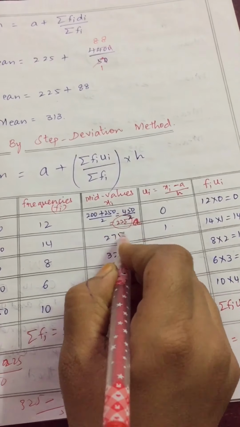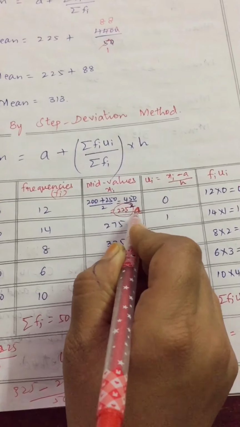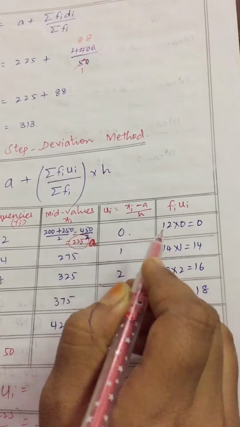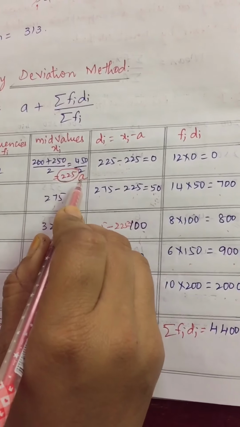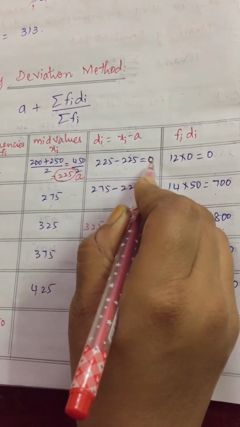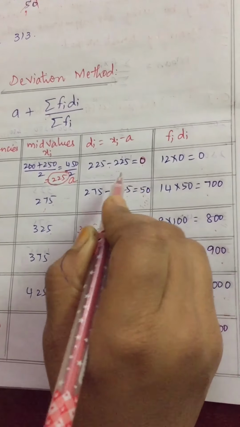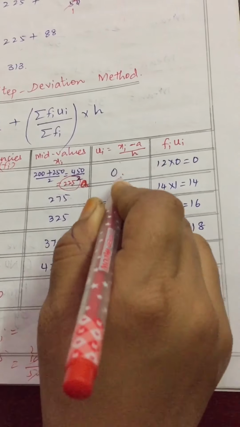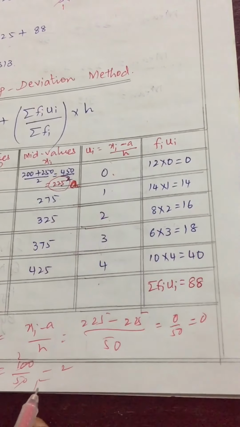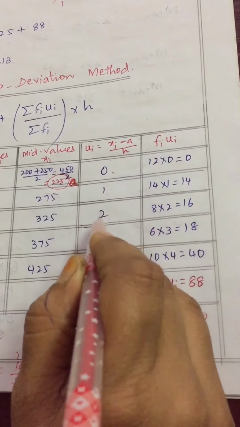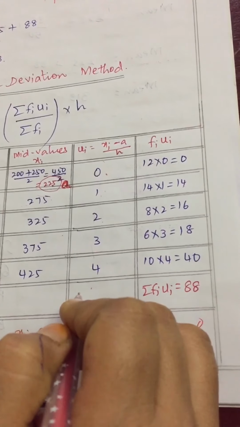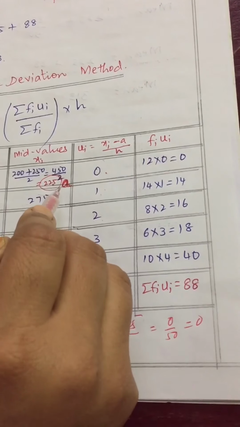So we will easily get 0, 1, with a difference of 1 each time. That's why I am taking the first number as a. Wherever you assume a number as a, there you will get 0. In the deviation method also, you took 225 as a, and wherever you take a, you got 0, children. That's why in the assumed value row you get 0 beside it. After that it will be easy. Here we are dividing by 50, that's why we get 0, 1, 2, 3, 4 directly, and you can write them without calculation. Am I clear, children? That's why I am taking the first number as a.